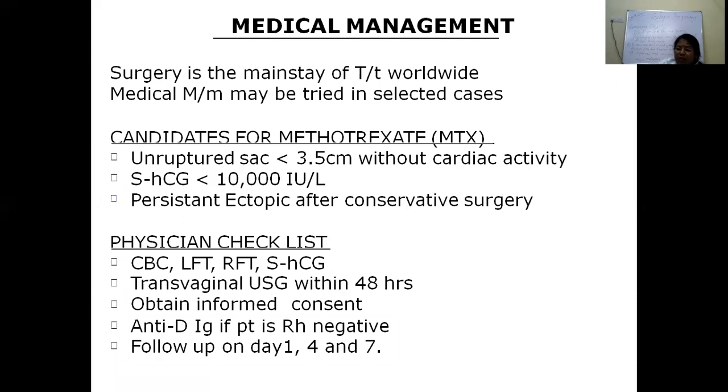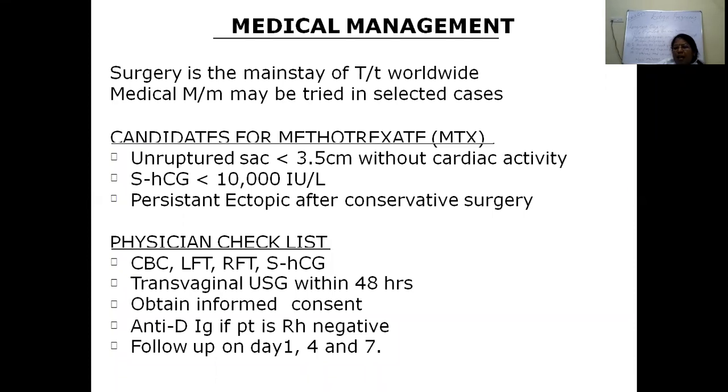Transvaginal ultrasound should be recent, within 48 hours. Informed written consent is very important. You have to explain to the patient what the things are. Patient compliance is very important because if she is not getting admitted to the hospital, she has to come repeatedly to the hospital.